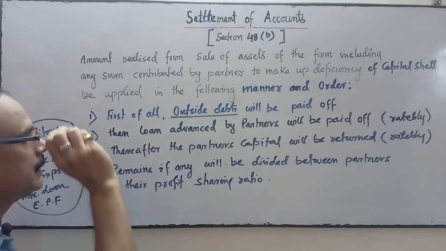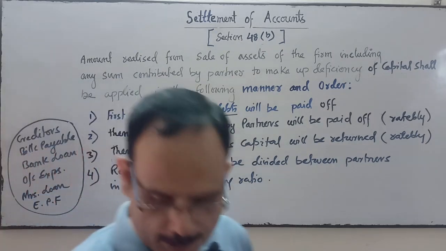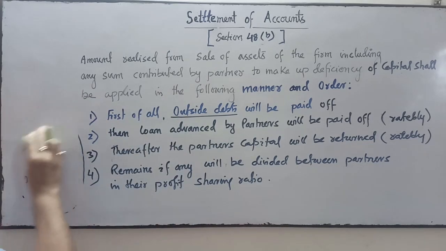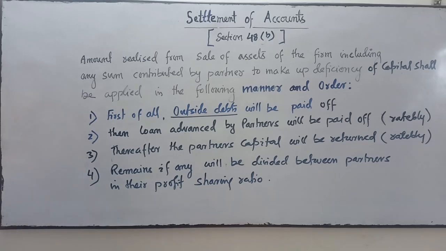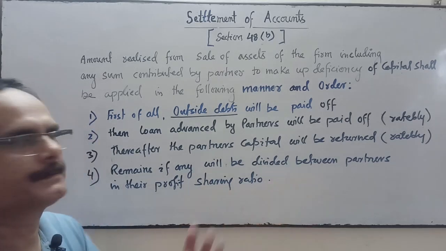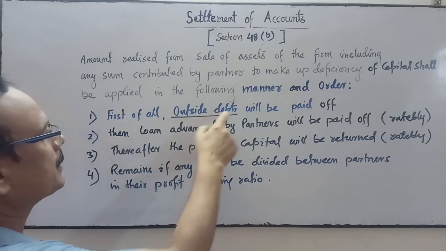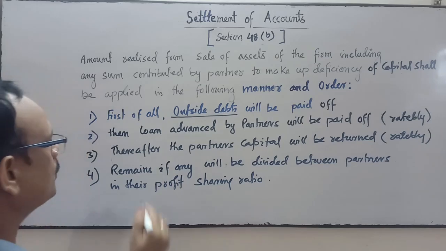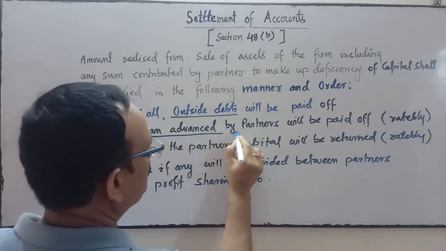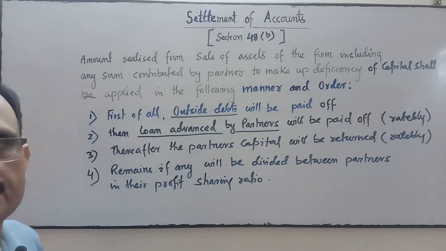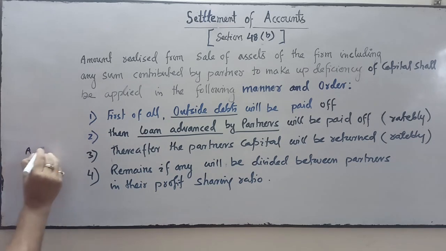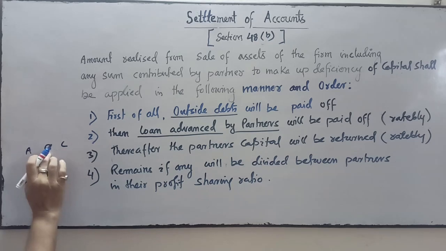Second, the loan advanced by the partner will be paid off. If the partner has given any loan, then the partner's loan will be returned. After the payment of this, the loan advanced by the partner will be paid off. Suppose there are three partners A, B and C. Okay, B and C have given the loan.